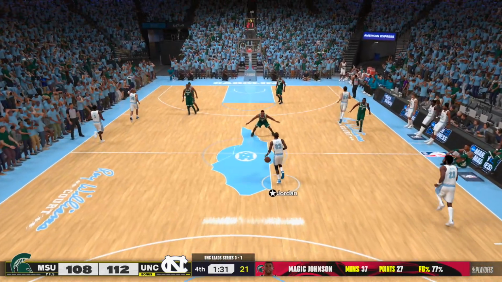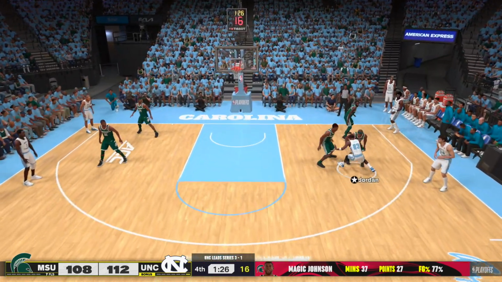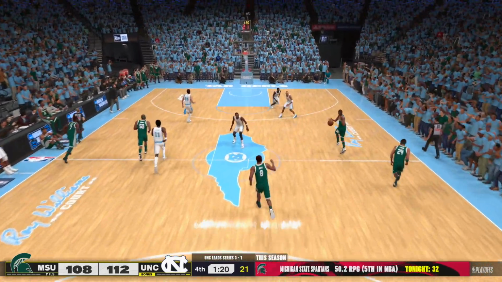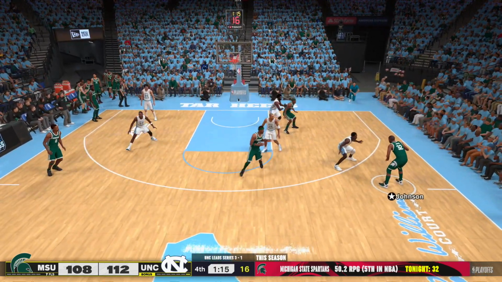It's a 4-point game. UNC has some runway. Like I said, they're up 3-1, but you know Mike and the boys, they want to start game planning for UCLA. They want this series done with Michael Jordan stepping back. That was a good contest there by Zebo or whoever defended him. Michigan State out in transition. This is where Magic could kill him. I don't know if they've got any three-point shooters out there.